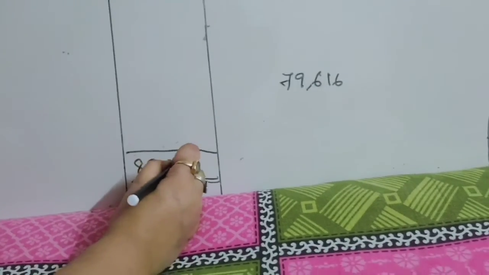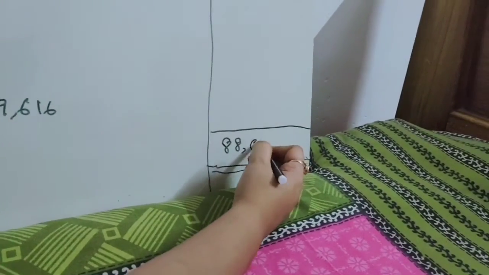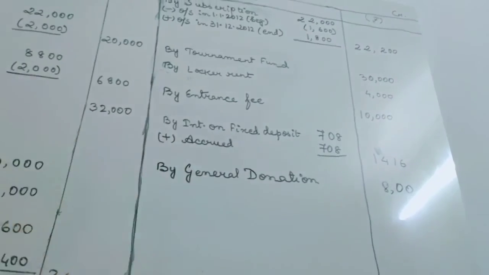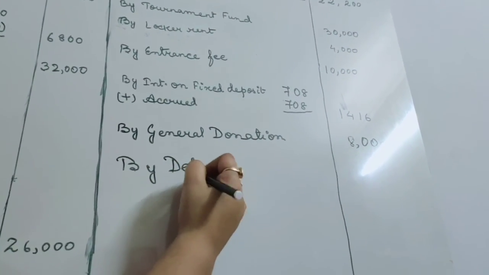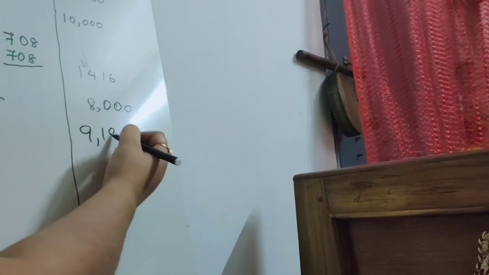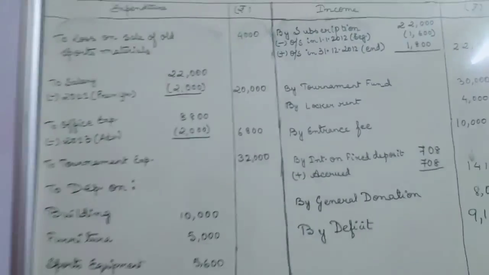Now we will write the total on both the sides, 88,800 here also, and then here also. That means deficit means we have to balance out here, means shortage. So we will write here by deficit 9,184. So here our income and expenditure account for this question is